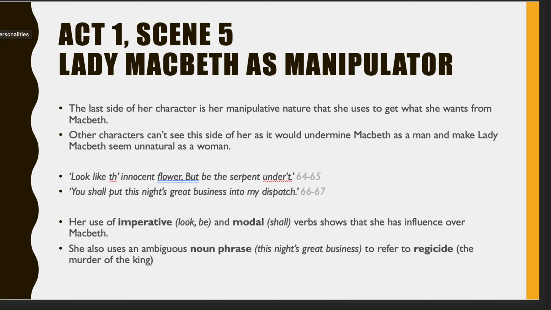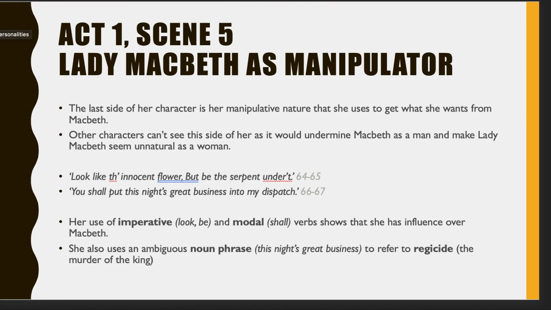And again, we've got really useful use of language in terms of imperatives and modal verbs that show the influence she has over Macbeth. So when she says, look like the innocent flower, but be the serpent under it, she uses imperatives.